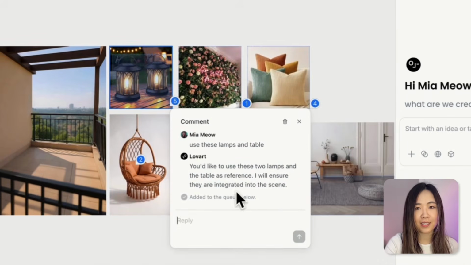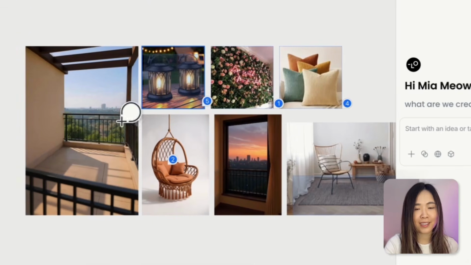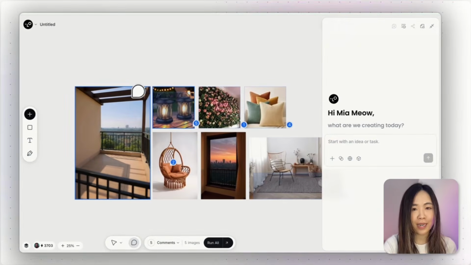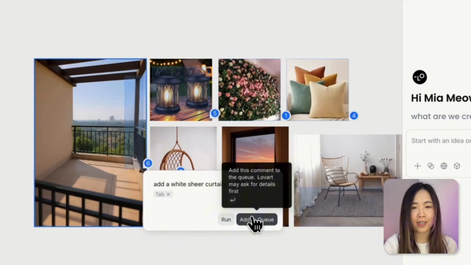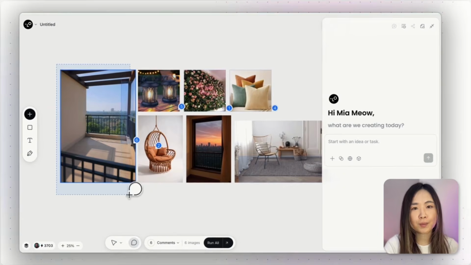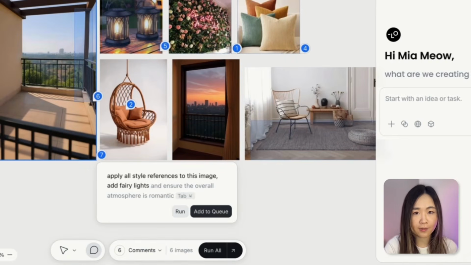And you can probably see that the table is not completely visible, but hopefully you can imagine the design by itself. In the base balcony image, I also want to add a white sheer curtain on this side of the beam. So I select this part and say white sheer curtain. And with its confirmation, we notice that it actually understands exactly what I mean, which is great. Then I'll select the whole base image and say apply all style reference to this image. And additionally, I also want to add fairy lights. Ensure the overall atmosphere is romantic.